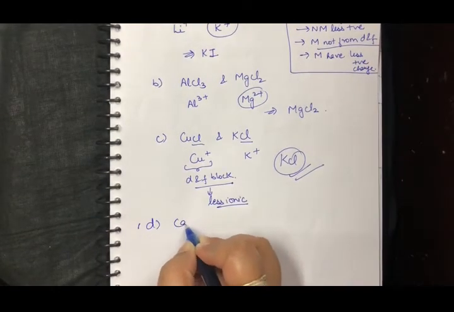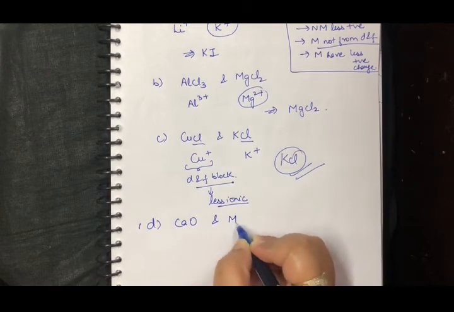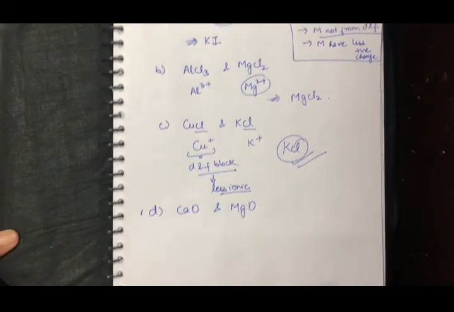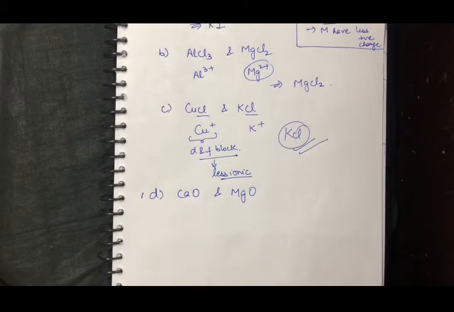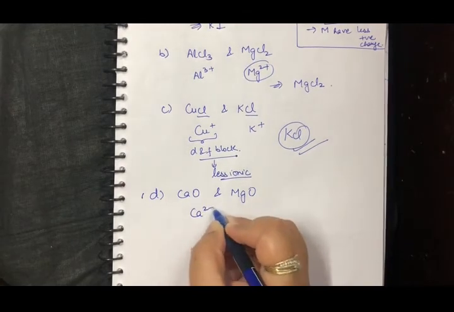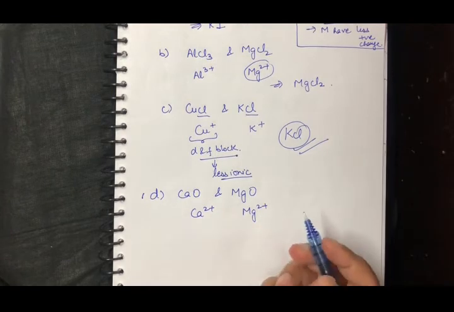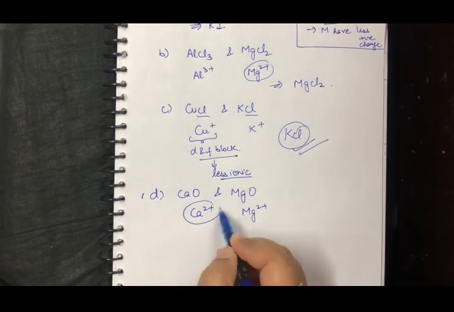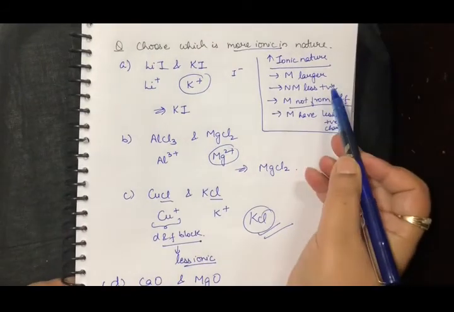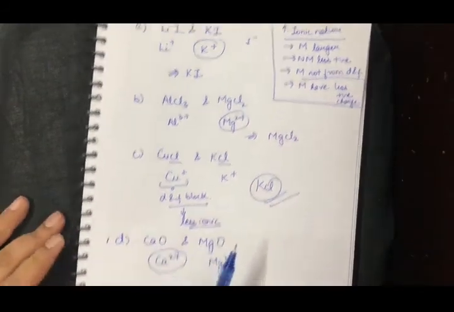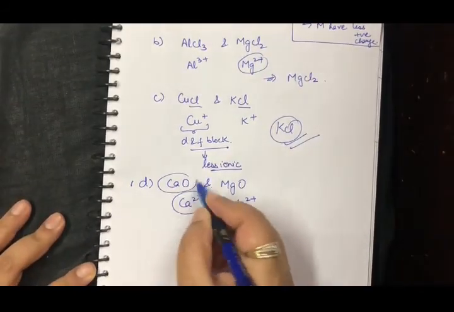Same part. If it is calcium oxide and let's say magnesium oxide, again the non-metal is same and it is in the same charge. I'm left with calcium 2 plus and I'm left with Mg2 plus. Out of these two, which is going to be bigger in size? This is going to be bigger in size, and we know that metal should be larger for higher ionic character. So this is going to be my answer.